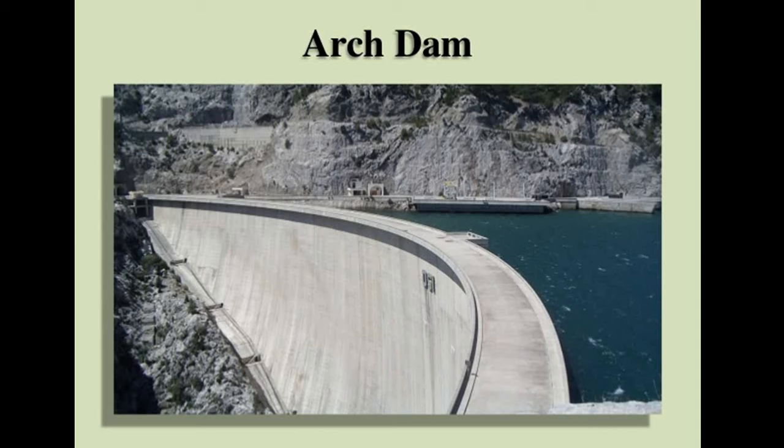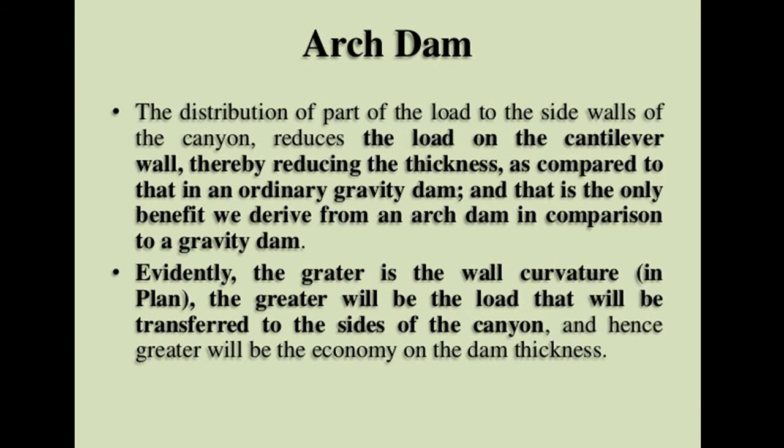You know that a canyon is a U-shaped valley, gorge or V-shaped valley in between rocky hills. The distribution of part of the load to the side wall of the canyon reduces the load on the cantilever wall, thereby reducing the thickness as compared to that in an ordinary gravity dam. And that is the only benefit we derive from the arch dam in comparison to the gravity dam. So, arch dams have less thickness, and the concrete used for construction of an arch dam is less.